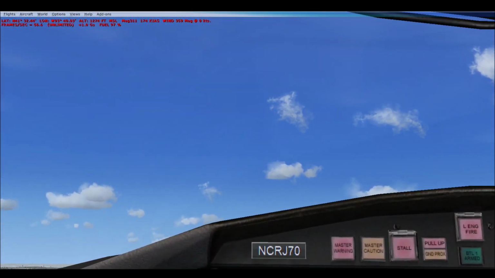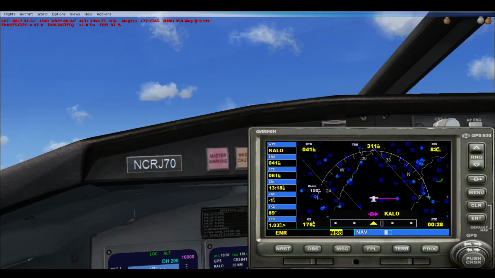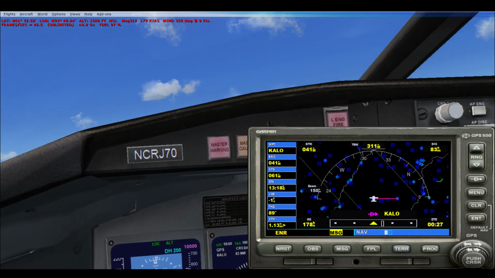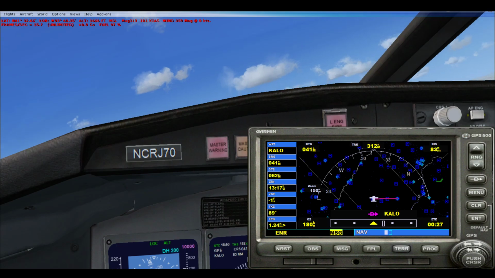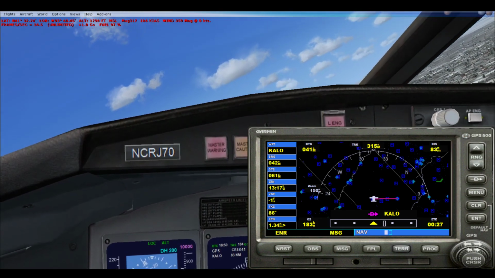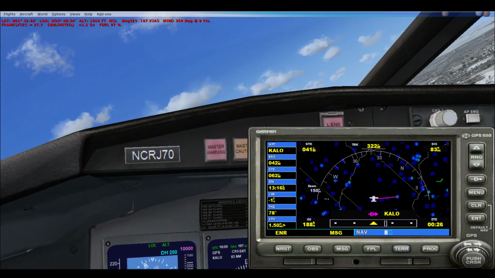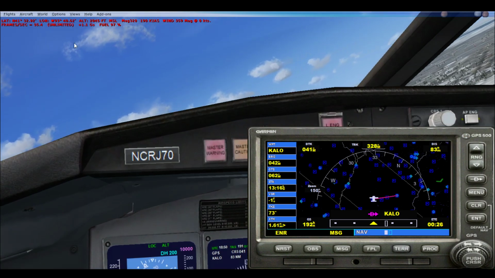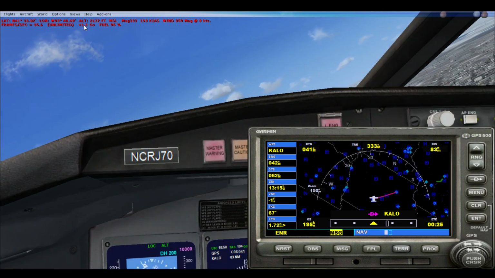Perfect. So now we want to press Shift 3 again to open up our GPS, and we can see we've got to turn right. So let's go ahead and turn right, nice and easy. We don't want to cause our passengers to experience any unnecessary g-force, as right now we're at 1G, which is right where we want to be.